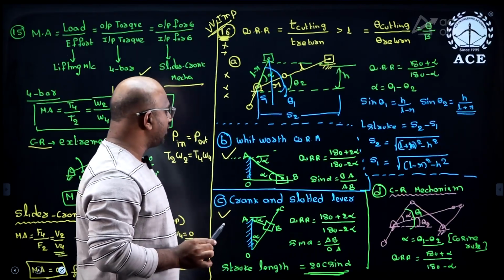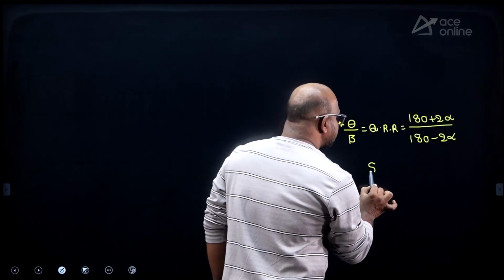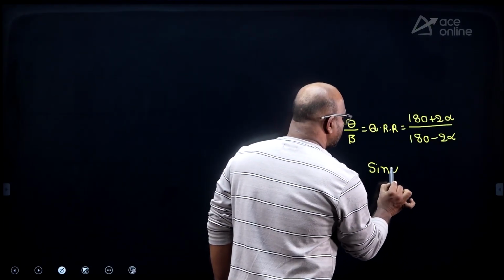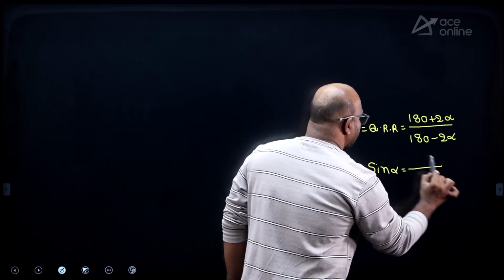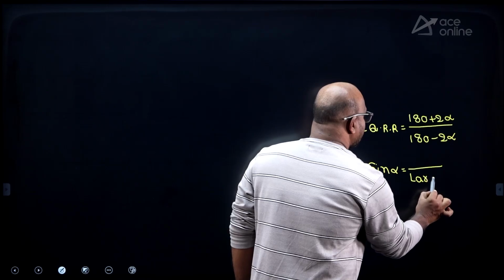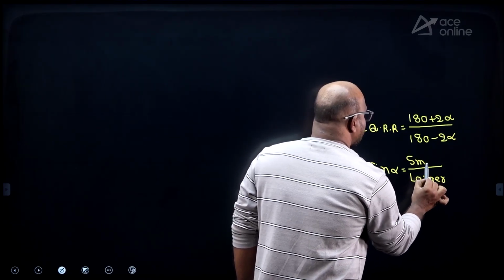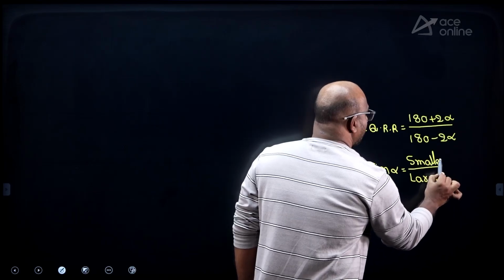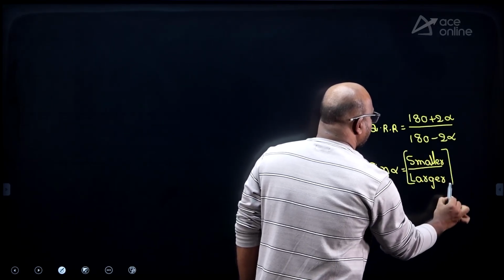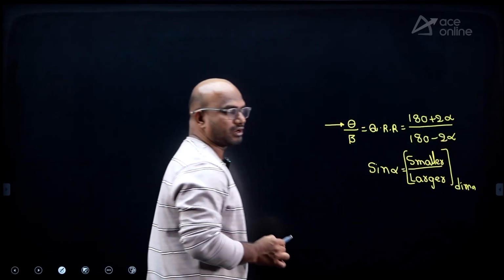How can you get alpha? Listen carefully. The formula is sin alpha equals larger dimension by smaller dimension in between the crank and connecting rod, smaller dimension, guys, larger and smaller.